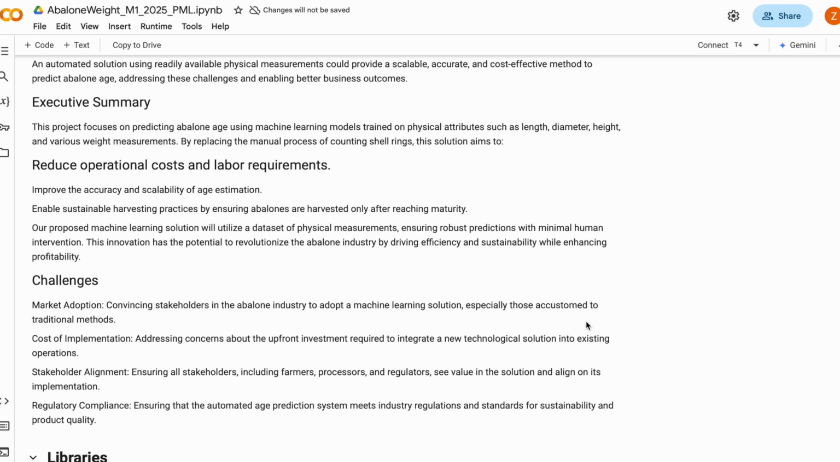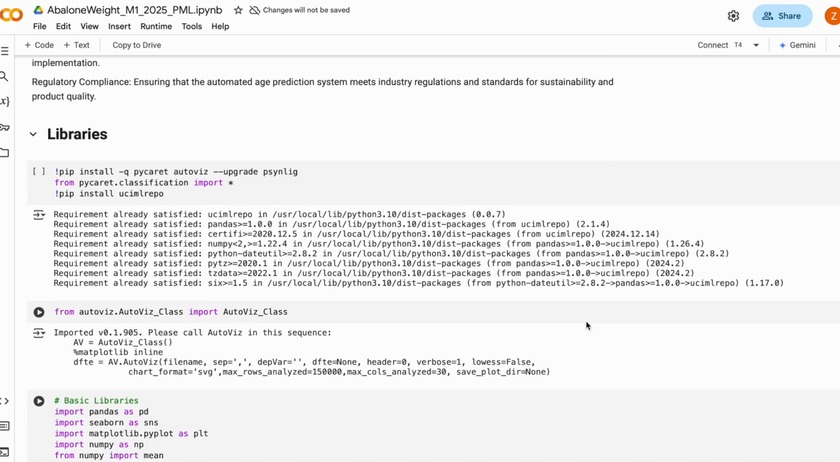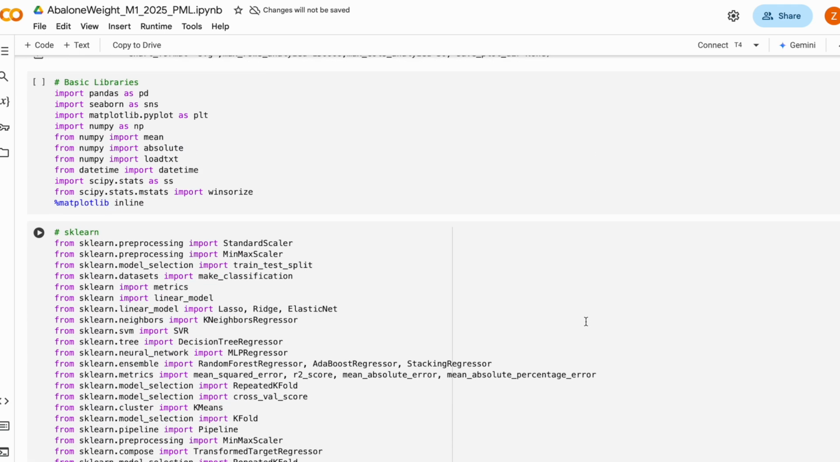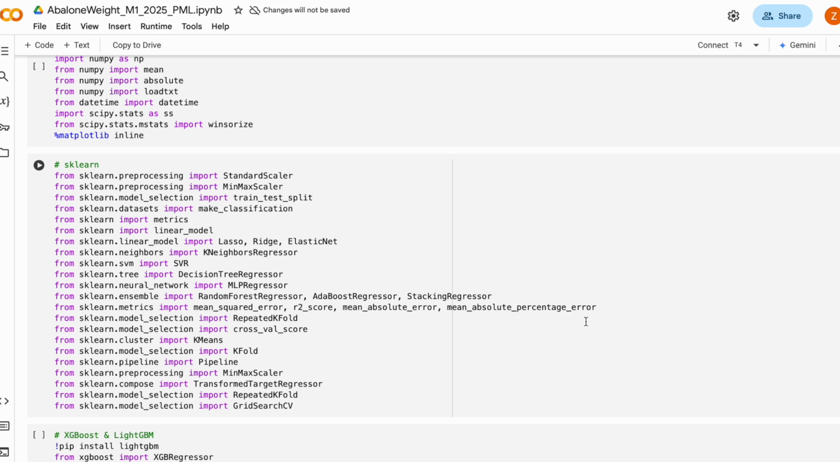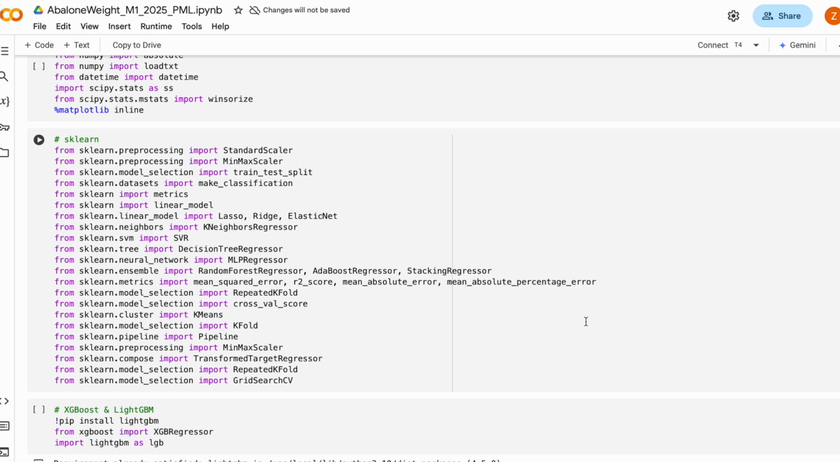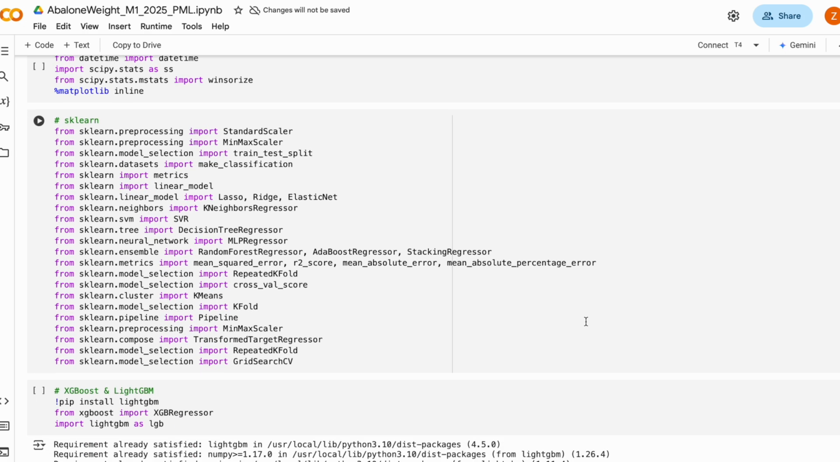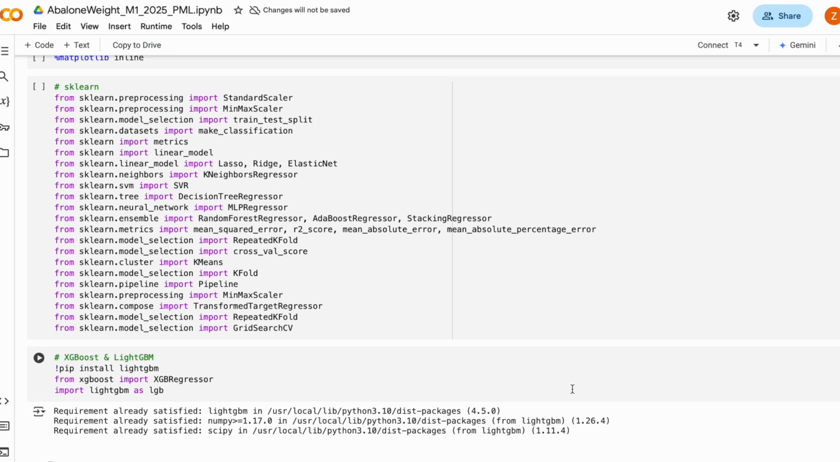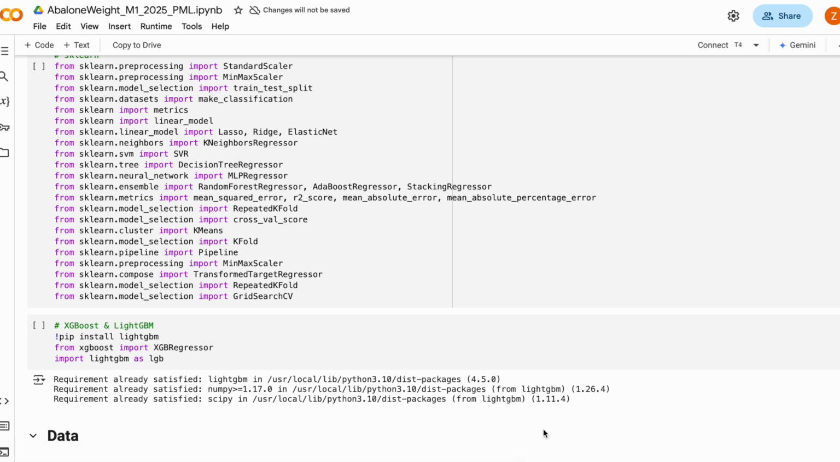To begin, we import the necessary libraries. This project uses pandas and numpy for data manipulation, seaborn and matplotlib for data visualization, and scikit-learn for machine learning models. Additional libraries such as PyCaret, XGBoost, and LightGBM are used for automated model selection and boosting techniques. The AutoVis library is also incorporated for exploratory data visualization.